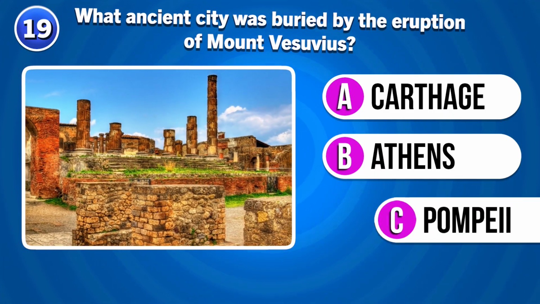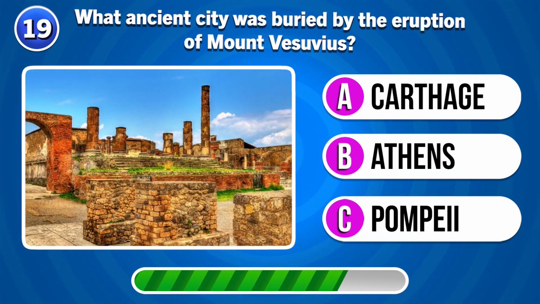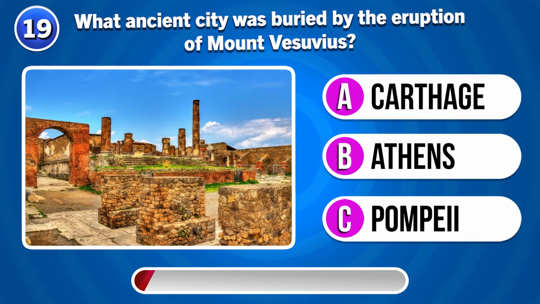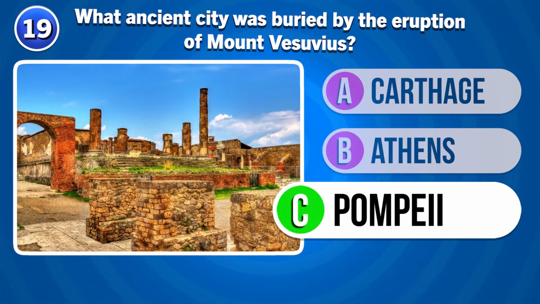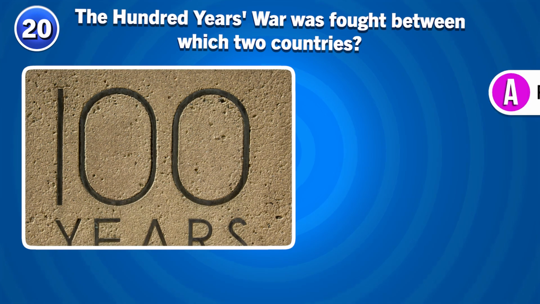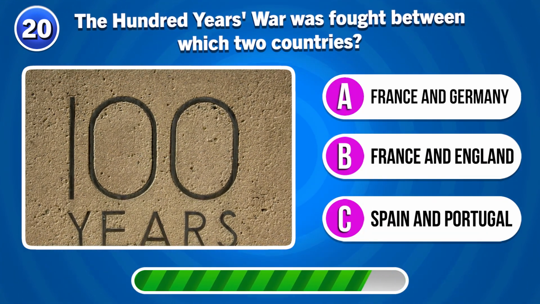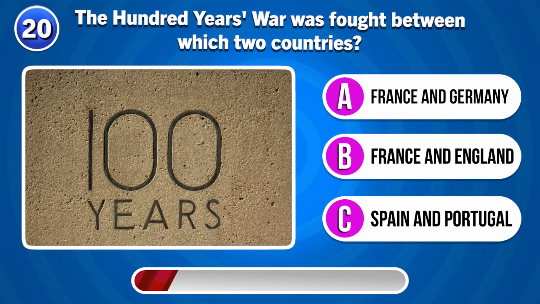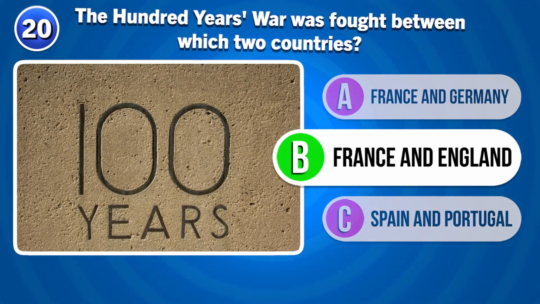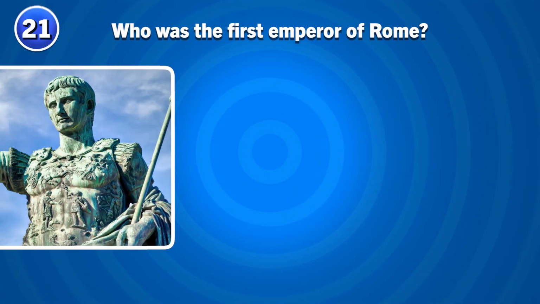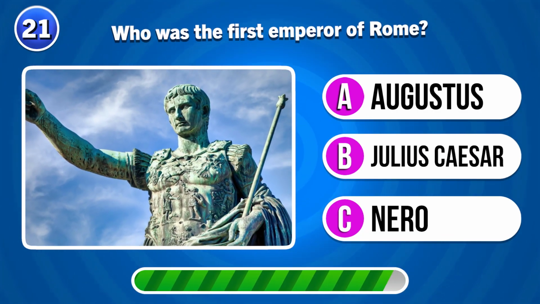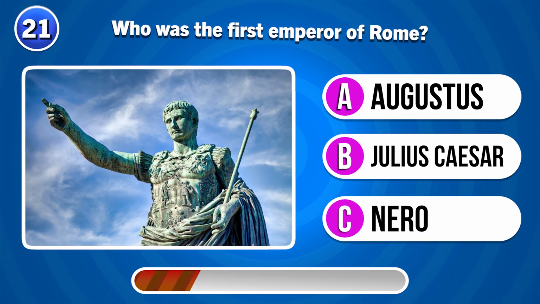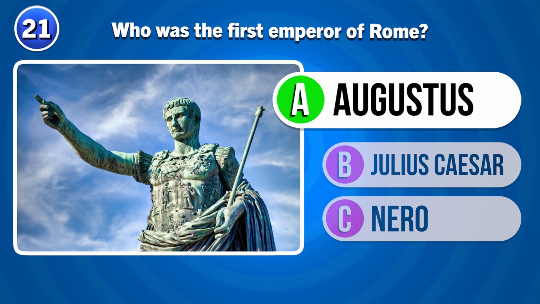What ancient city was buried by the eruption of Mount Vesuvius? Pompeii. The 100 Years' War was fought between which two countries? France and England. Who was the first emperor of Rome? Augustus.